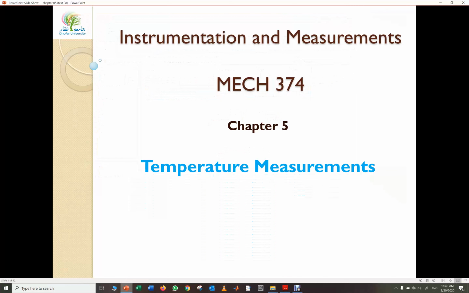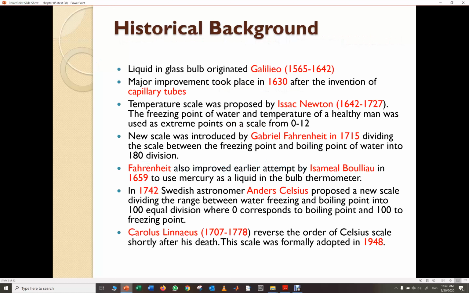Assalamu alaikum. Today we are going to start chapter number 5, which is about temperature measurement. During this chapter we are going to see the classical device which is used to measure the temperature, which is the thermometer, and after that we are going to see more sophisticated devices that are used to measure the temperature. So we start by a historical background.